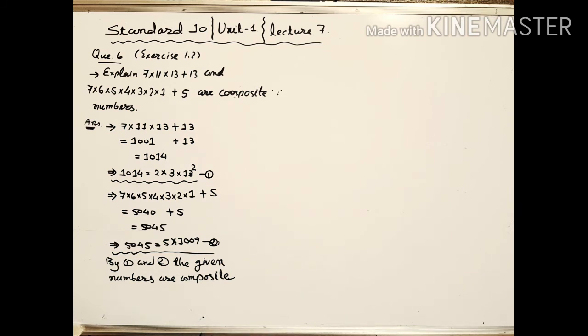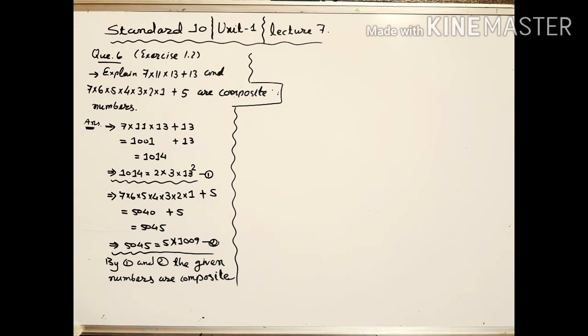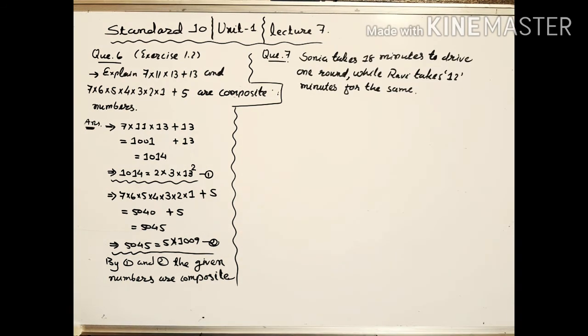Let's solve the next question, the last question of exercise 1.2. There is a circular path around a sports field, and Sonia takes 18 minutes to drive one round over the path, while Ravi takes 12 minutes for the same. If both of them start from the same point to drive over the path, what will be the time when they will meet each other at the starting point?